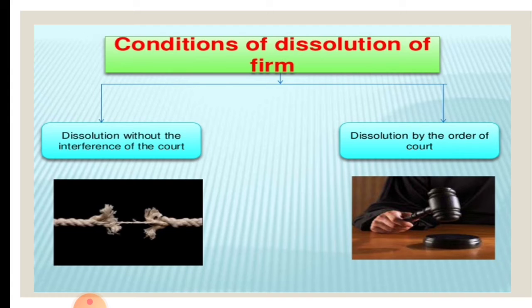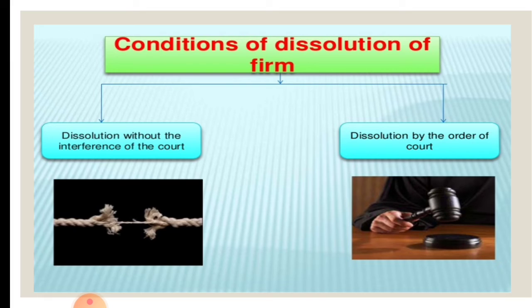The fundamental difference between dissolution of partnership and dissolution of firm is that when the partnership dissolves, there is no other dissolution. When the firm is dissolved, partnership comes to an end. So you have to keep this in mind. Dissolution of partnership can be taken in the following forms. Change in the existing profit sharing ratio.